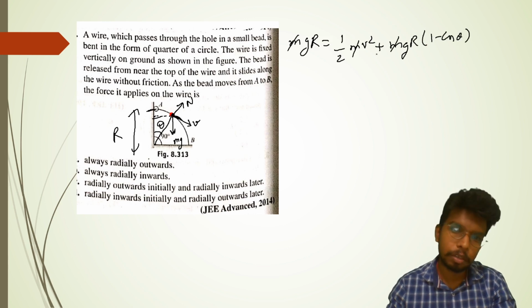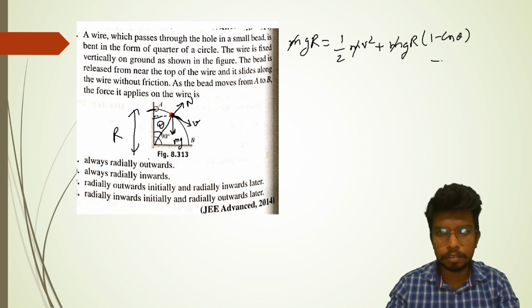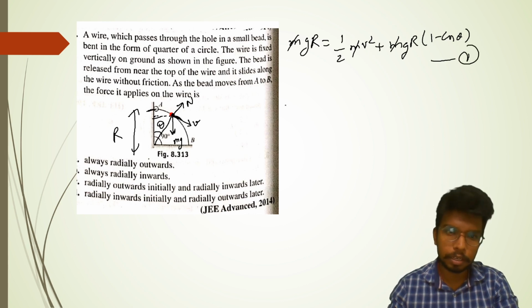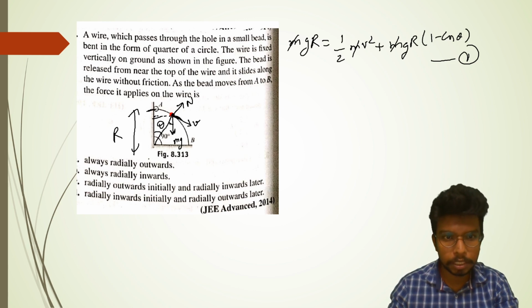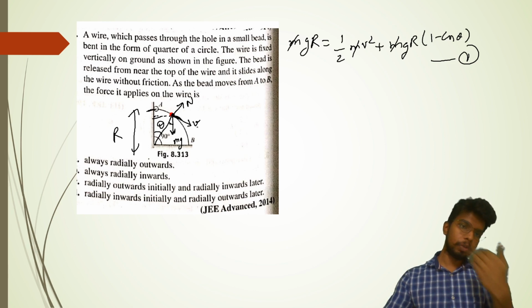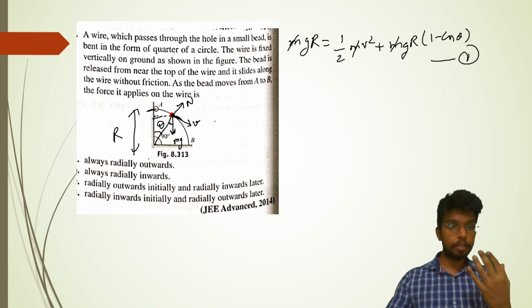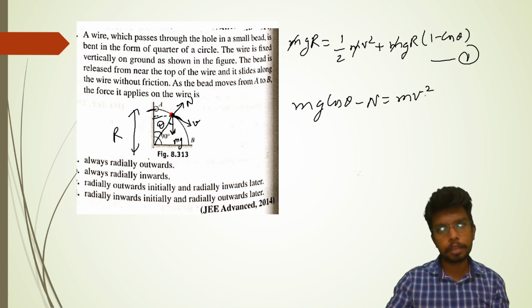Okay, let's keep it as one situation, we'll discuss it later. In this case it is moving on a circular path, so there has to be a force. There will be a component of mg towards the center side and one towards the other side. So mg cos theta is towards the center side, so the net force will provide the centripetal force, that will be mg cos theta minus n should provide the mv square by r.